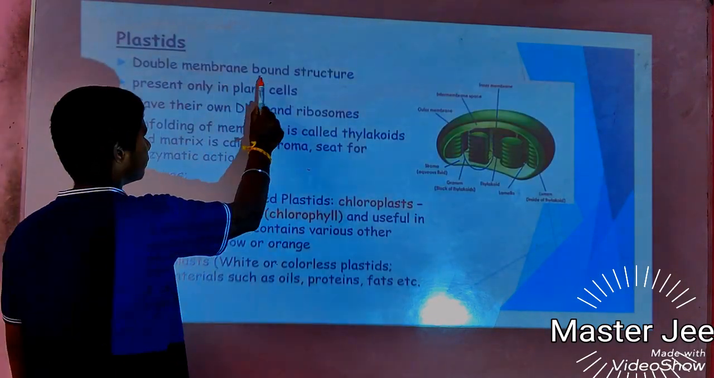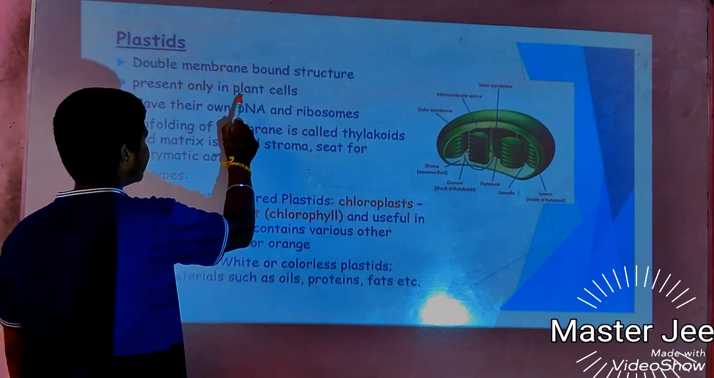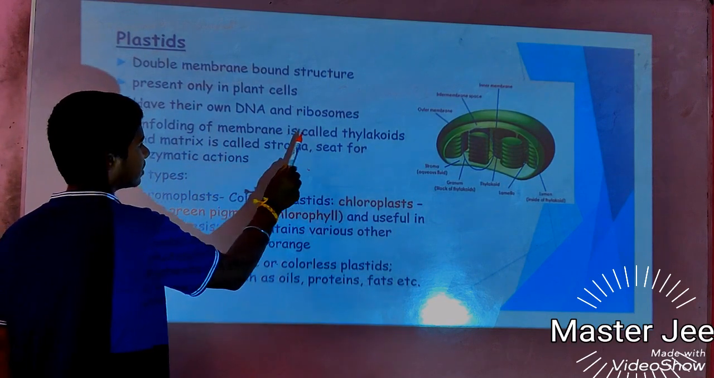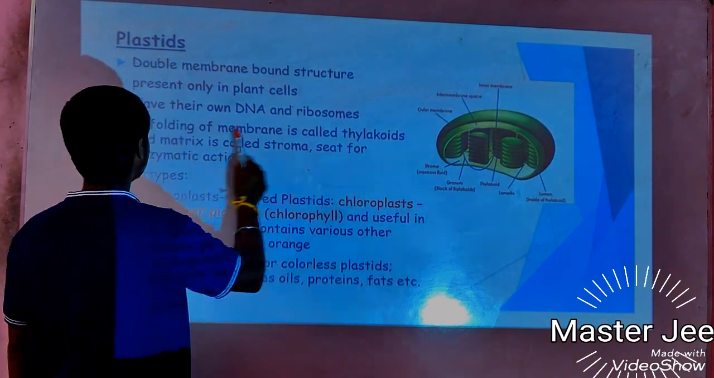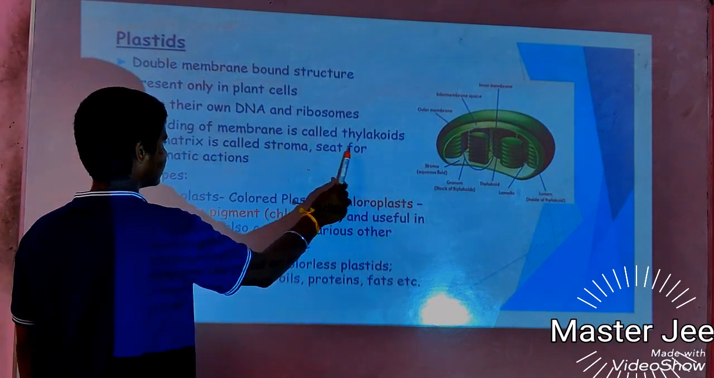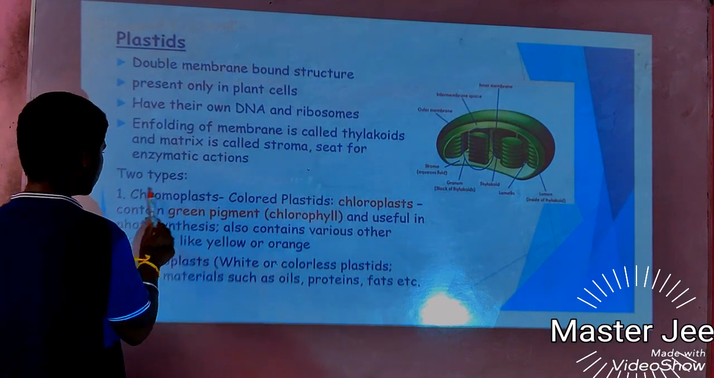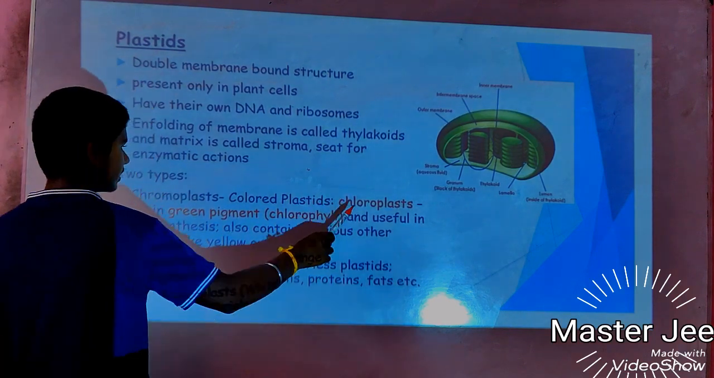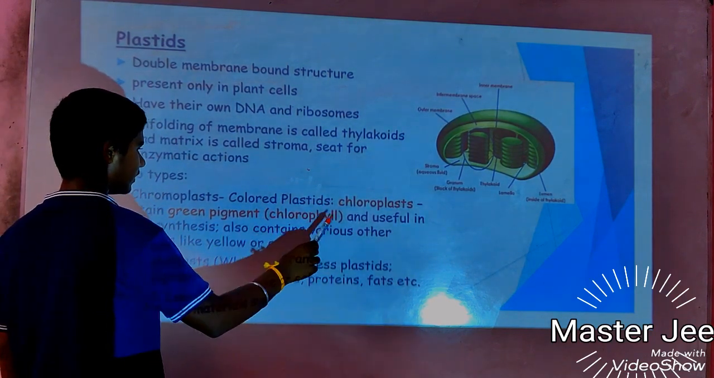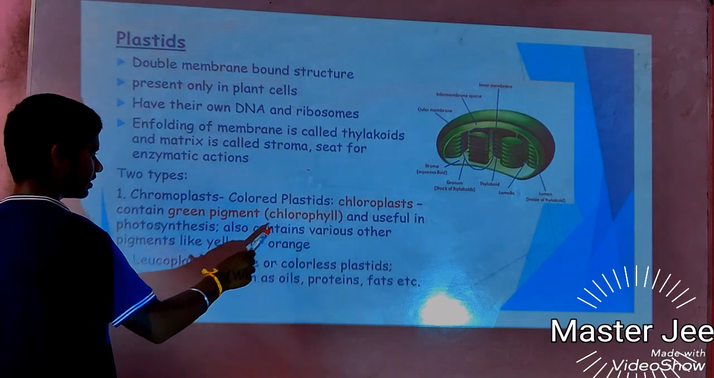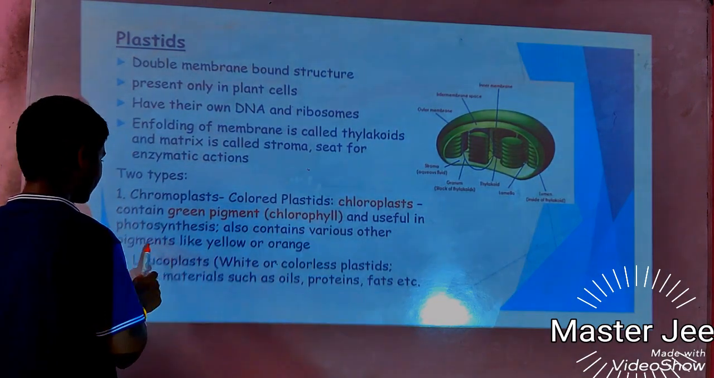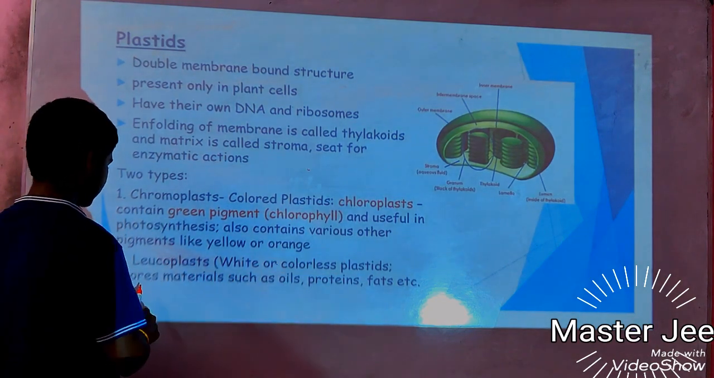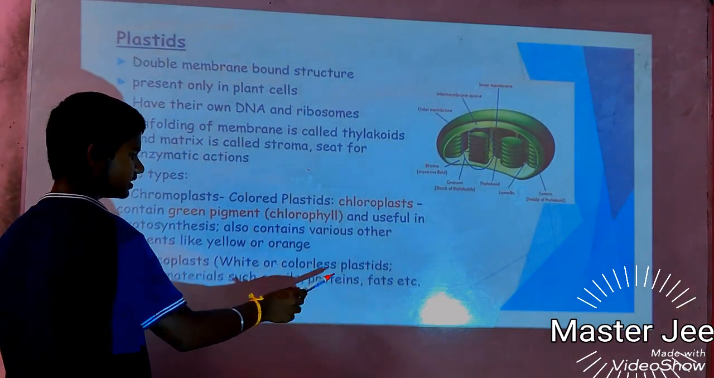Plastids. Double membrane-bound structures present only in plant cells, with their own DNA and ribosomes. The enfolding of the membrane is called thylakoid, and the matrix is called stroma, the site for enzymatic action. Two types of plastids are there. Chromoplast, colored plastid. Chromoplasts contain the green pigment chlorophyll and are useful in photosynthesis. They also contain various other pigments like yellow or red. Leucoplast, white or colorless plastid, stores materials such as oil, proteins, fats, etc.